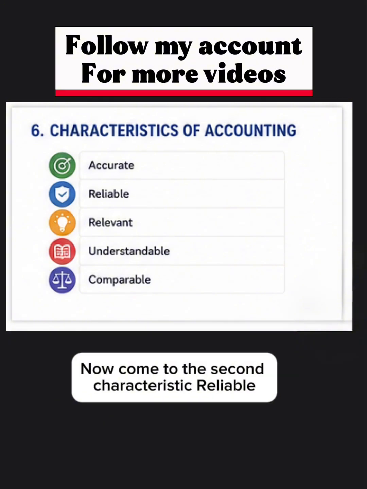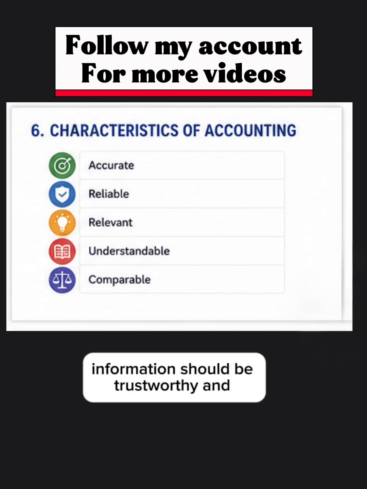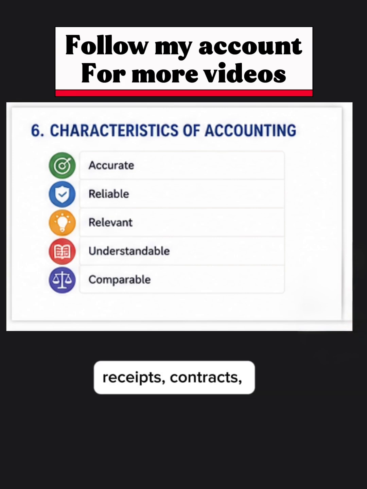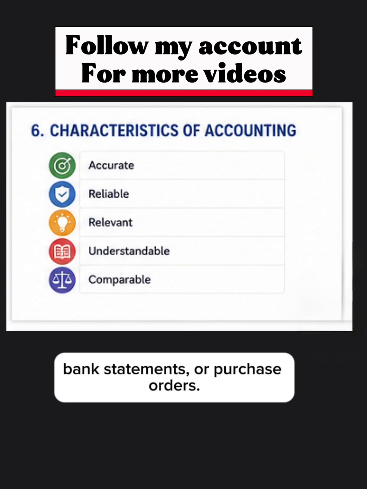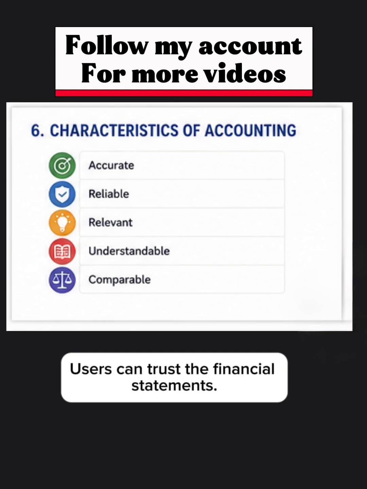Now come to the second characteristic. Reliable. Reliable means that the accounting information should be trustworthy and supported by evidence such as invoices, receipts, contracts, bank statements, or purchase orders. Why it is important? Because users can trust the financial statements.